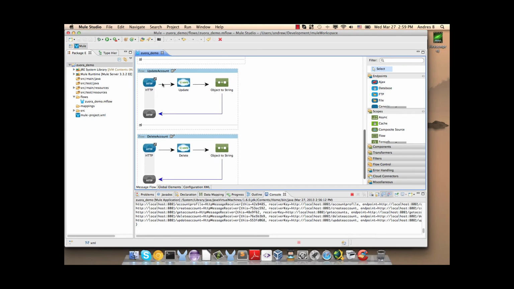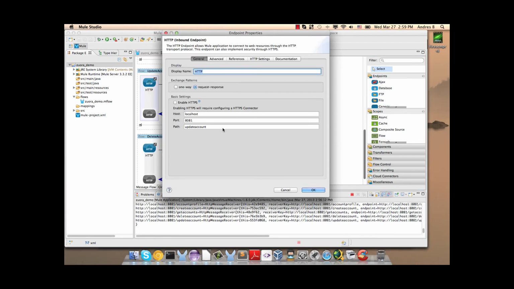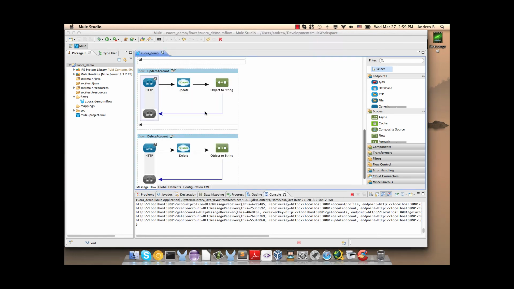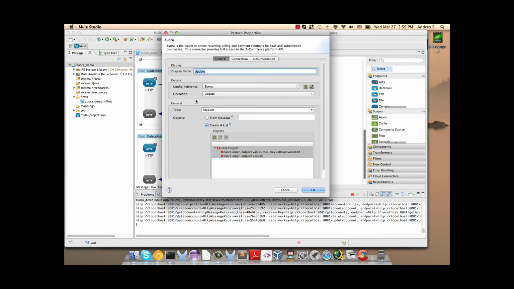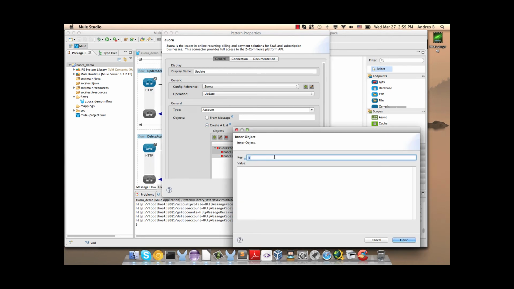Then we have the update account. In path update account, we are going to use the update operation. In type, we write account, and then we use the property we want to update and the ID of the account.